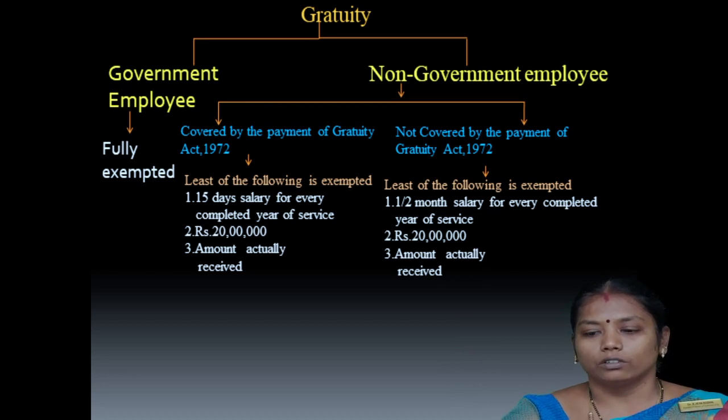First is half a month salary for every completed year of service. Second is the statutory limit of 20 lakh, and third is the amount actually received. Among these three, whichever is less is considered as exempted.